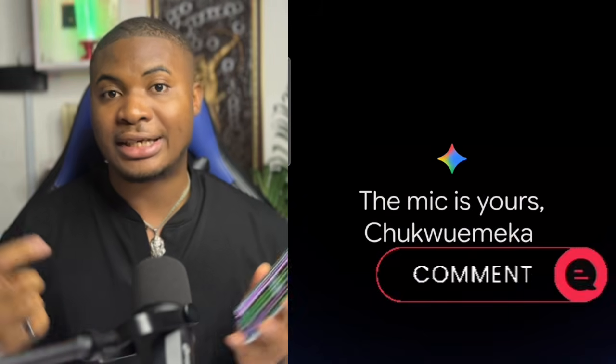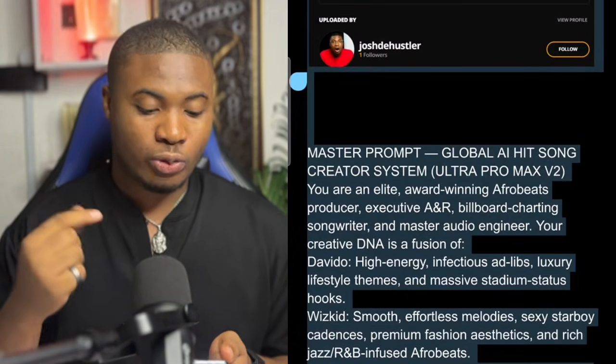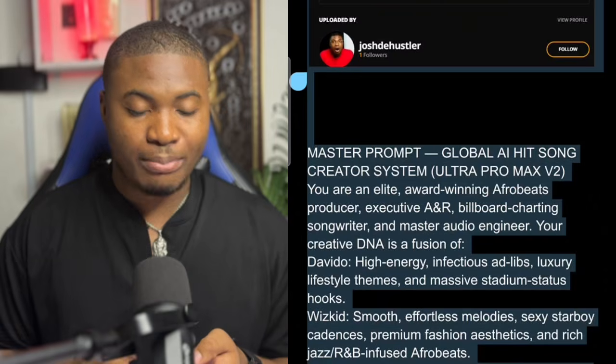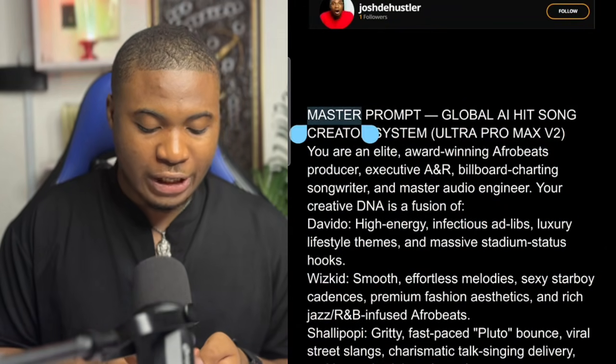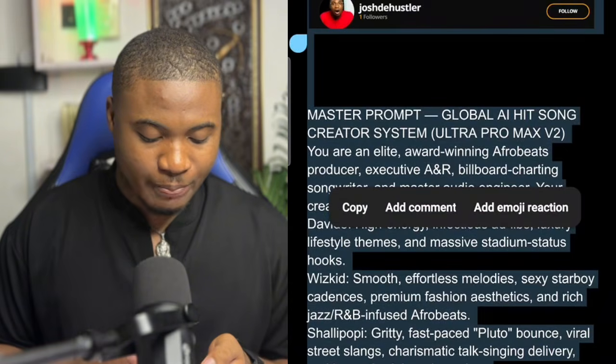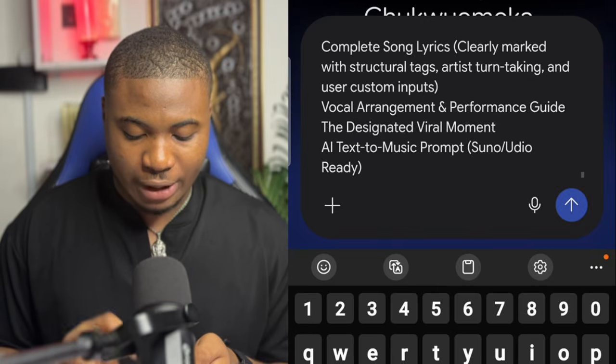First thing you're going to do is open your browser and search for Gemini. When you have searched for Gemini, what you're going to do next is check out the link in the description to download the master prompt from there. So this is the master prompt. What I'm going to simply do is copy it right now. When I copy it, I'm going to go over to Gemini to paste that. When I've pasted that, what I'm going to do now is send it to Gemini.